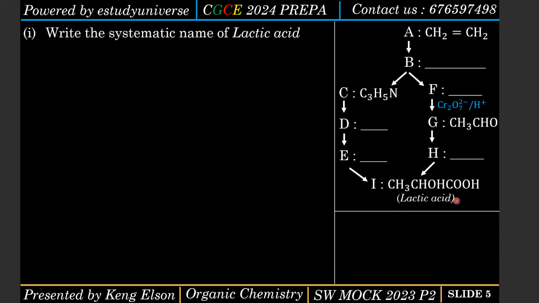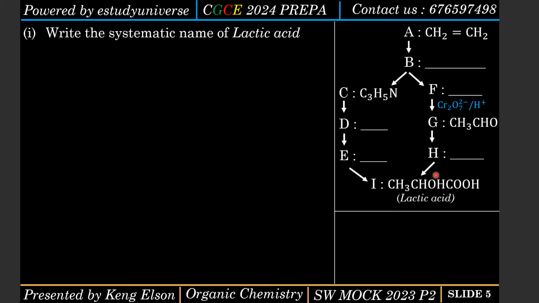So first of all, there are 2 functional groups here. If you look at it clearly, we have the alcoholic functional group, the OH group, and then we have the COOH group. This COOH is the carboxyl group and OH is the hydroxyl group, right? So the first thing is we need to identify, is this an alcohol or is it a carboxylic acid? Anyway, it's very clear, lactic acid, so it is a carboxylic acid.